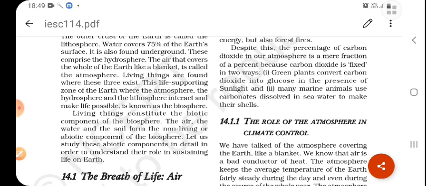All these three life sustaining resources consist to make the biosphere.